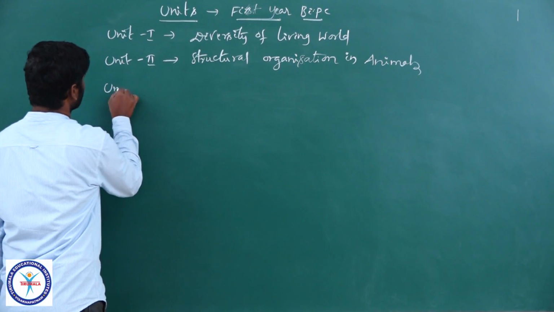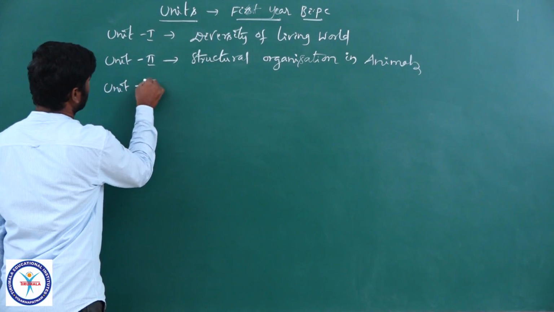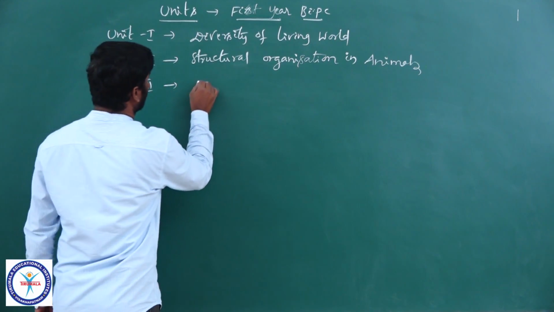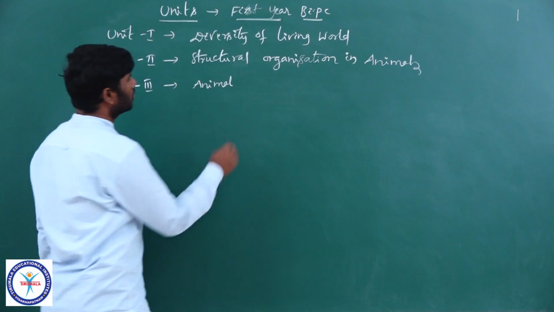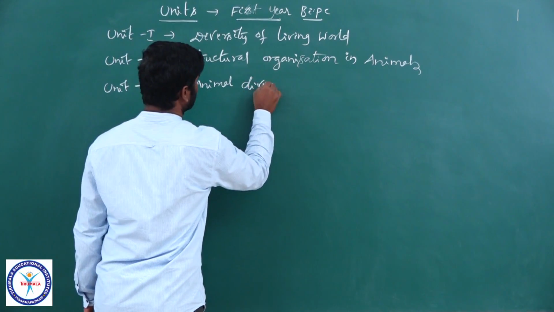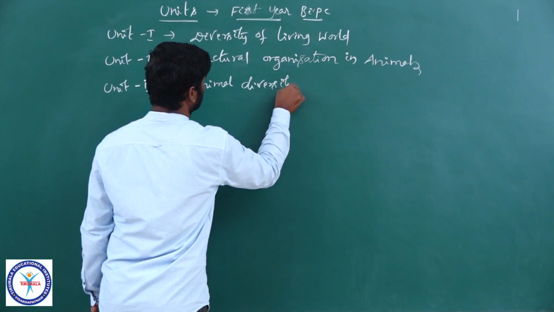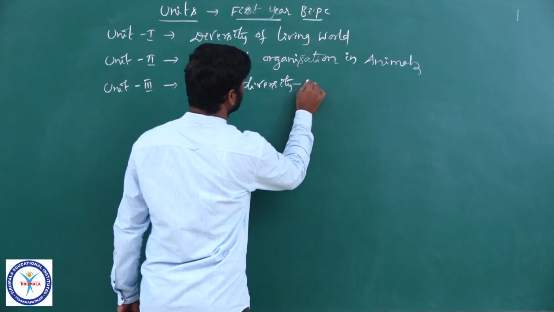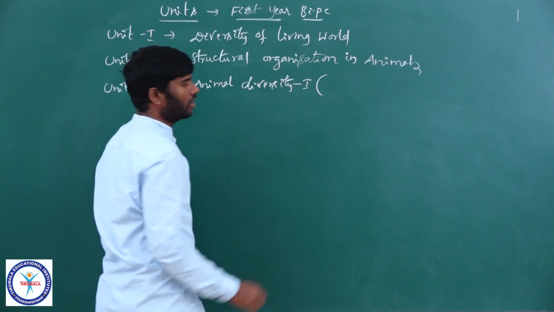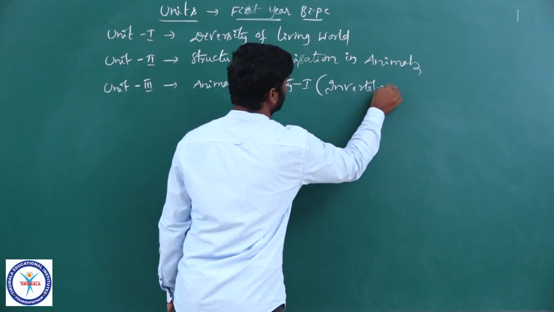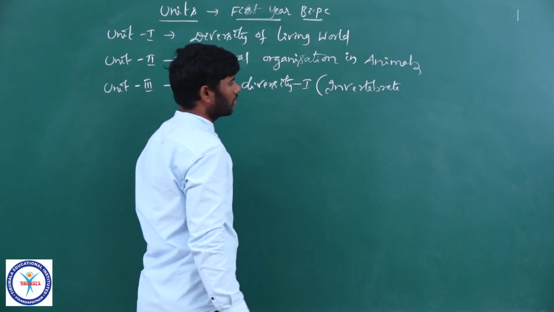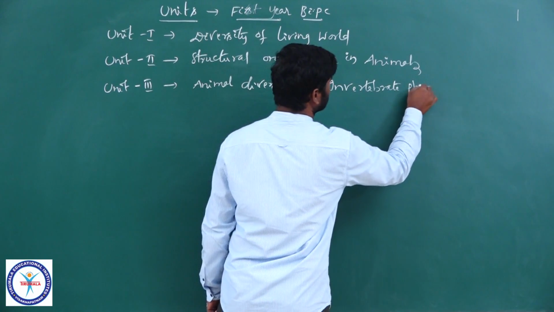And unit 3 is animal diversity 1, which means invertebrate phyla.